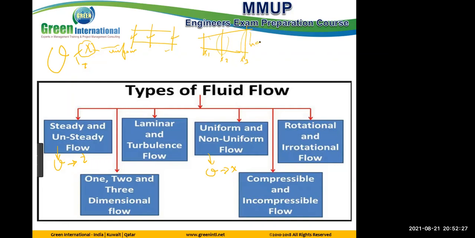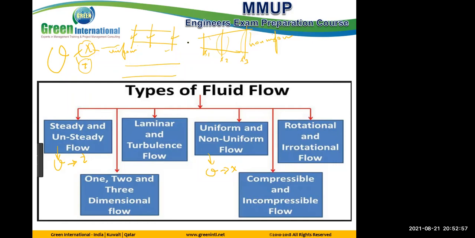So this one is non-uniform. But for time, whatever the shape is, like this or like this, many engineers consider that if it is uniform, it is steady. No, it is not related. Maybe steady with uniform, steady with non-uniform, maybe unsteady with uniform, unsteady with non-uniform. Okay, all can happen.